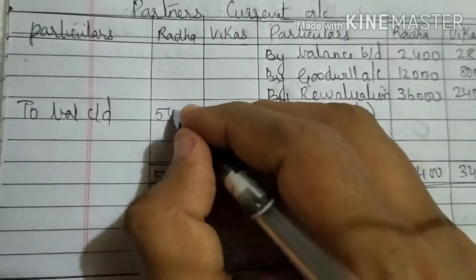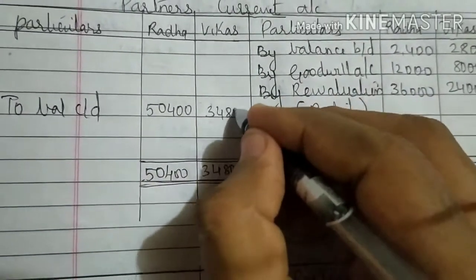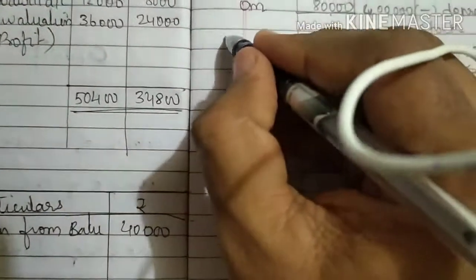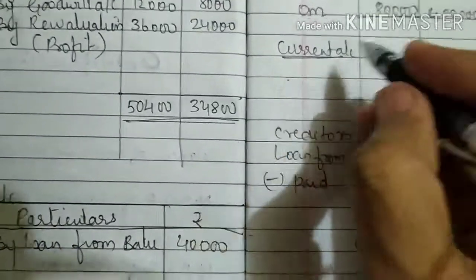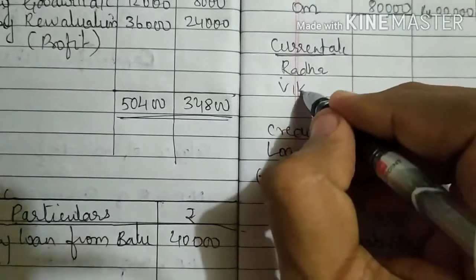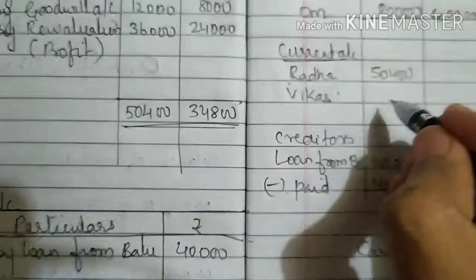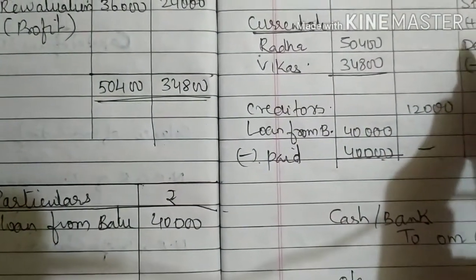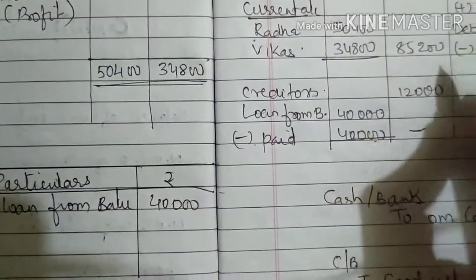It's a balancing figure, 50,400, 34,800. Second effect will show in the liability side. Current account Radha and Vikas, 50,400, 34,800. On adding this, 85,200.